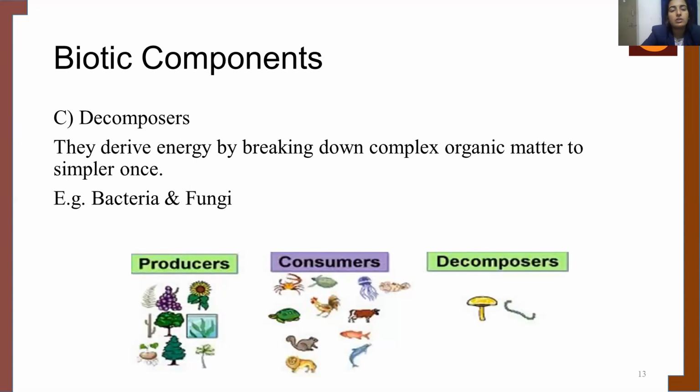Now, we learned about producers, and we looked into consumers. Now, the next category is decomposers. Decomposers get their energy by breaking down complex organic matter into simpler ones. Examples are bacteria and fungi. So, in the figure below, you can see what comes under the category of producers, what comes under the category of consumers, and what comes under the category of decomposers.